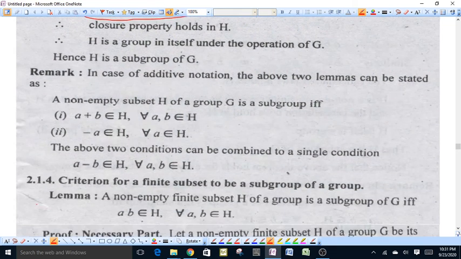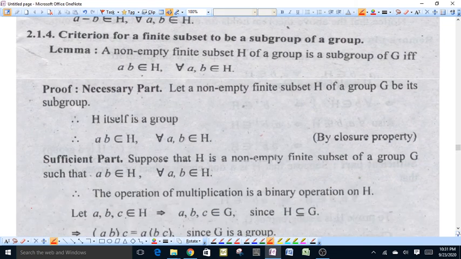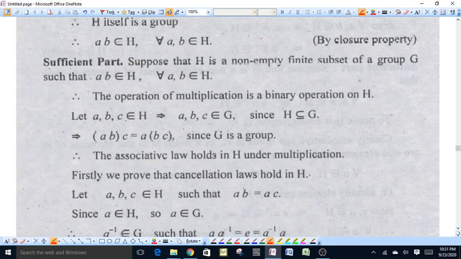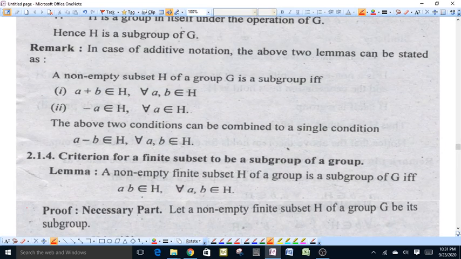Next, we study some other properties of subgroup and elements of subgroup H, and also study criteria for a finite subset to be a subgroup of a group. These topics we will discuss in the next lecture.